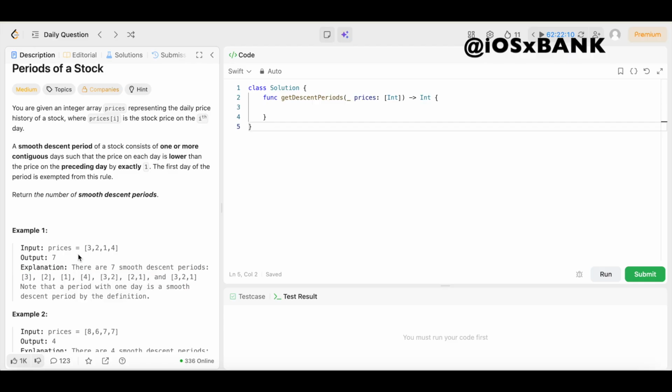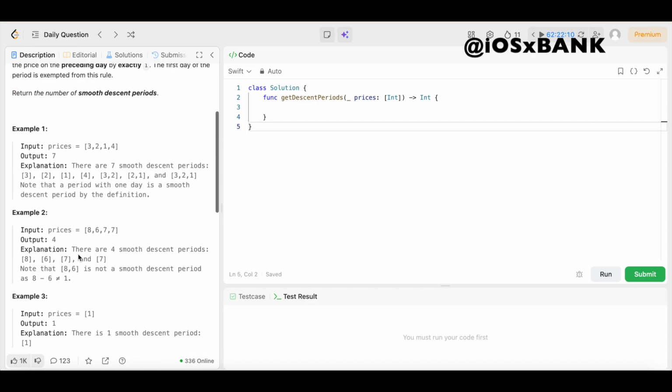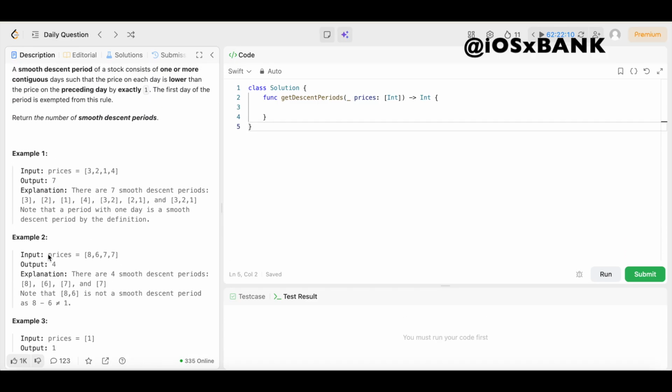Just in case that didn't make sense, let's take a look at example 2. In example 2, we have our input prices equals an array of integers 8, 6, 7, and 7. This time the output is 4. The explanation says there are 4 smooth descent periods. Once again, since the first day of each period is exempted from this rule, we are just going to count each one of these days as a period. So that's where this 4 comes from.